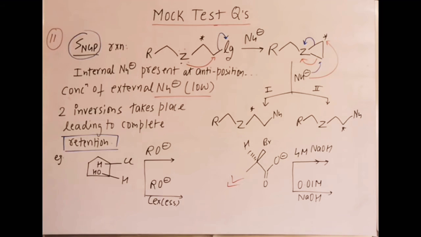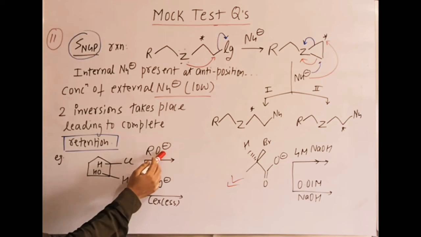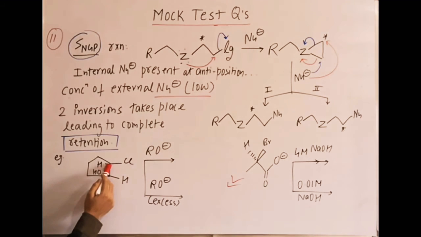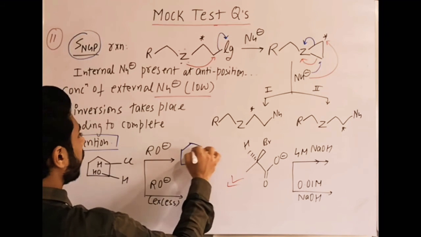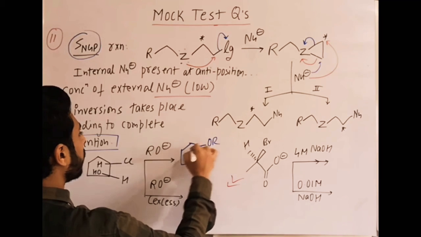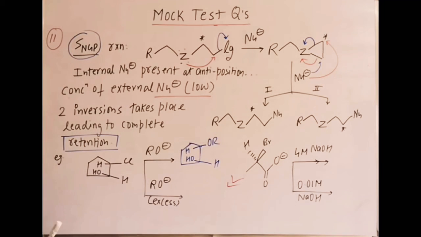Now in this example, Cl is the leaving group, OH is the internal nucleophile, and RO minus is the external nucleophile. First condition: RO minus is low; second: RO minus is in excess. Here it is a low concentration of RO minus. If it is low concentration, the internal nucleophile attacks quickly. OH will attack, Cl leaves. That means it forms an ether-type ring, with oxygen bonded to two carbons. But finally the nucleophile will attack again, and the product will have OR and OH and H. Clear?